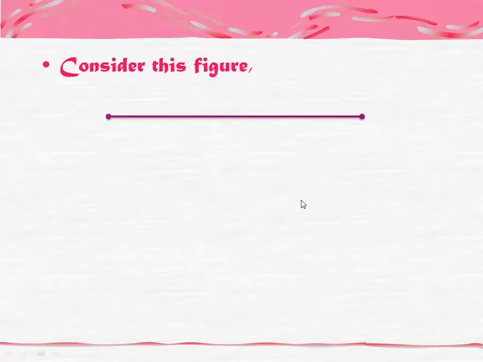Consider this figure. Here you have again 3 points, A, B and C. So if I ask you which point lies in between, class, can you please tell me? Anyone please tell me? Students, where are you? Okay, so all of you are saying, very good. All of you are saying B lies between A and C.